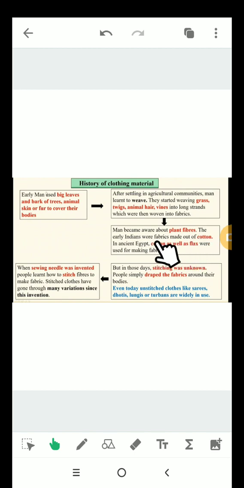The early Indians wore fabrics made out of cotton. In ancient Egypt, cotton as well as flax were used for making fabrics. But in those days, stitching was unknown. People simply draped the fabrics around their bodies. Even today, unstitched clothes like sari, dhoti, lungi, or turban are widely in use. When the sewing needle was invented, people learned how to stitch fabric. Stitched clothes have gone through many variations since this invention.